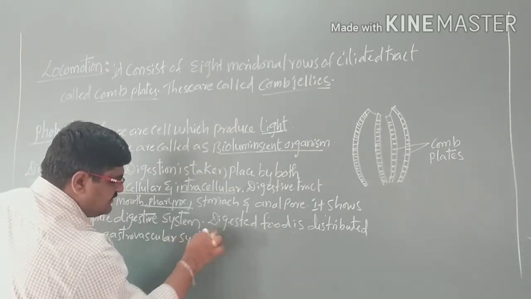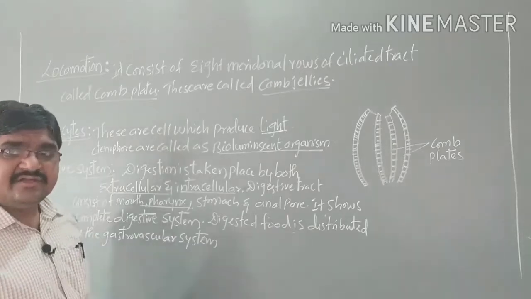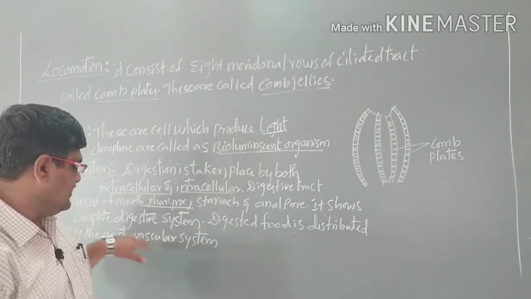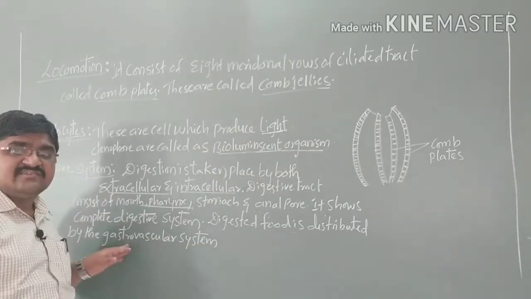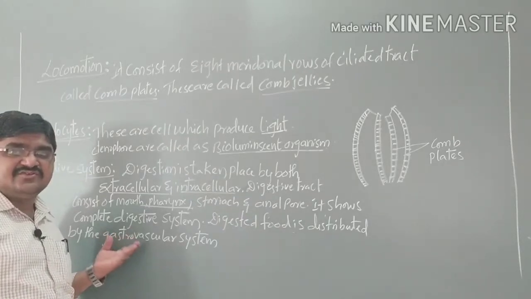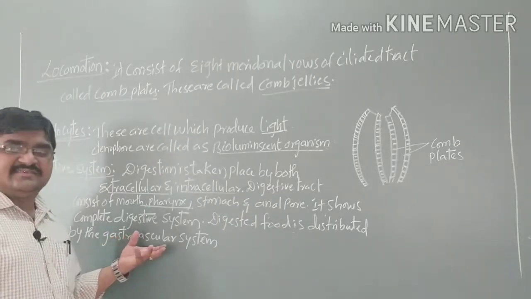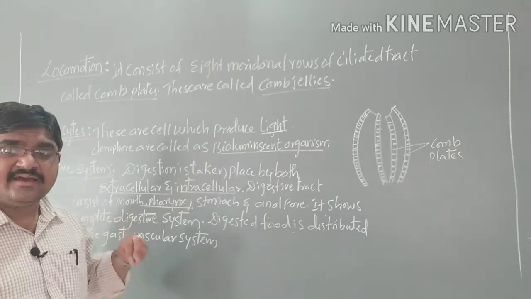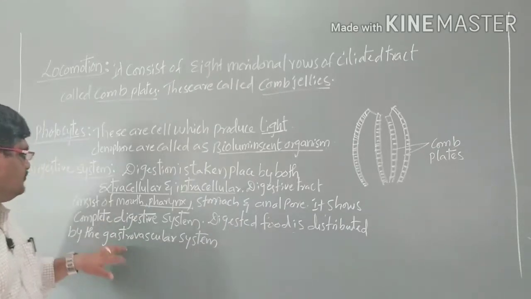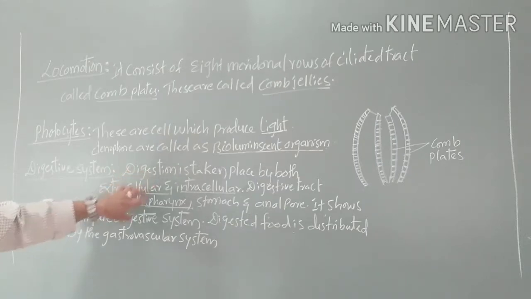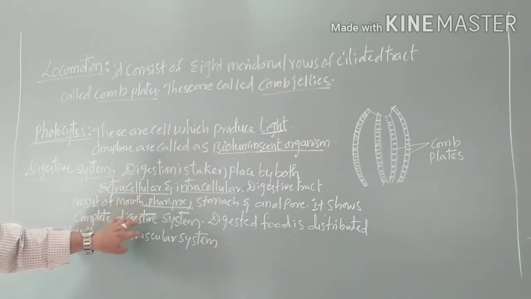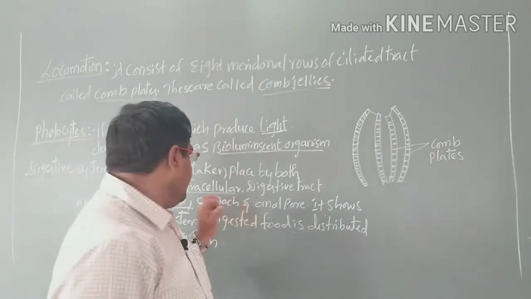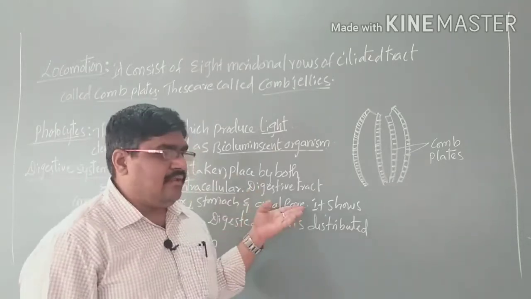That means a circulatory system is not present, but the distribution of food takes place through the gastrovascular system. Gastro means intestine, and the food is distributed in the form of a vascular system. So together we call it a gastrovascular system. Here it shows both extracellular and intracellular digestion, and a complete digestive system with the mouth, pharynx, stomach and anal pores.